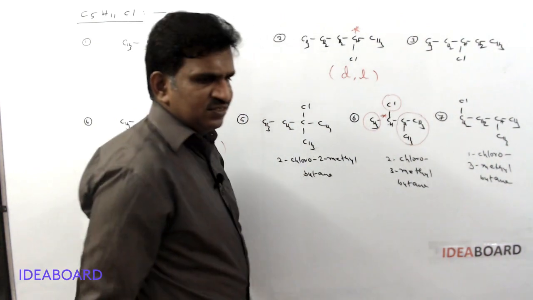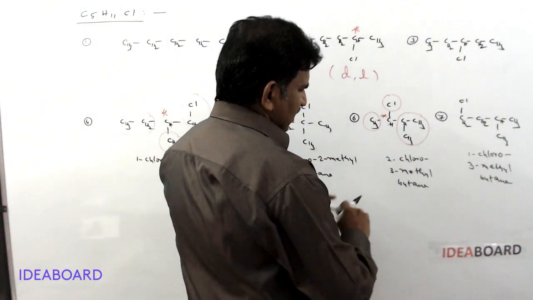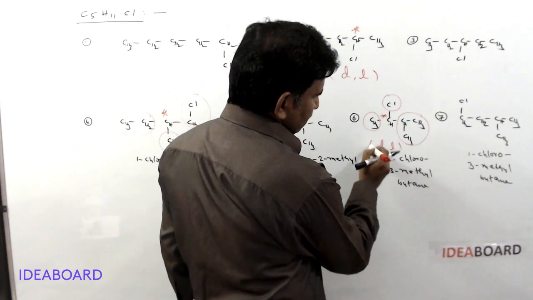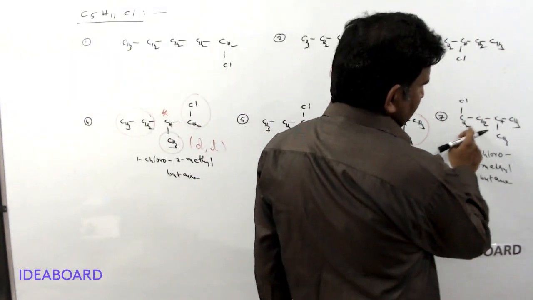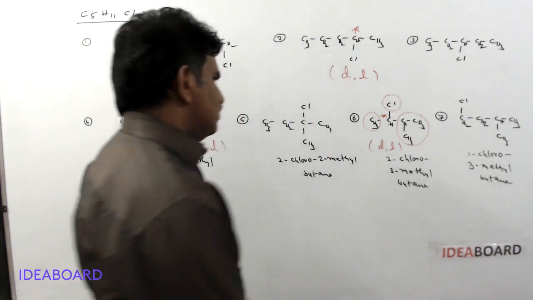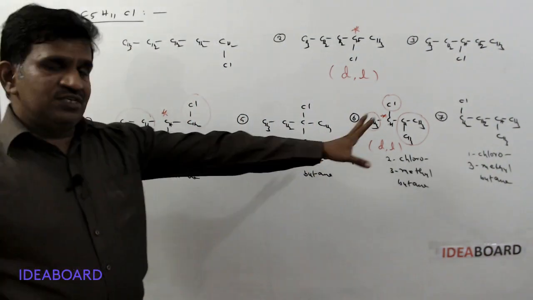And here hydrogen is the 4th group. So this is chiral, so it has D and L isomers. And here 2 same, and this is 2 same. So no chiral center. So for compounds with a 4 carbon chain, 4 structural isomers are possible.